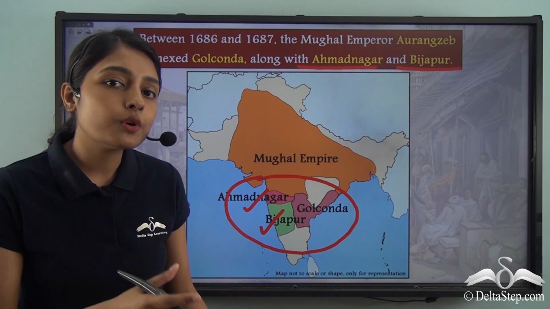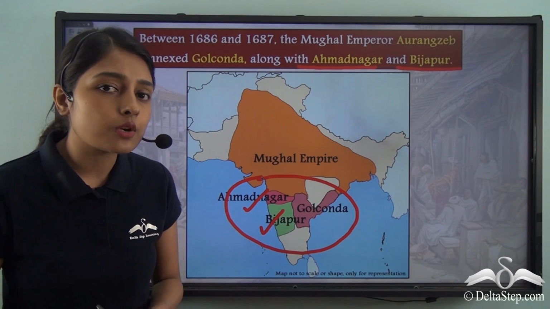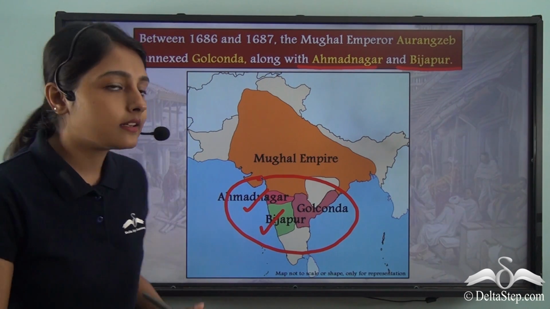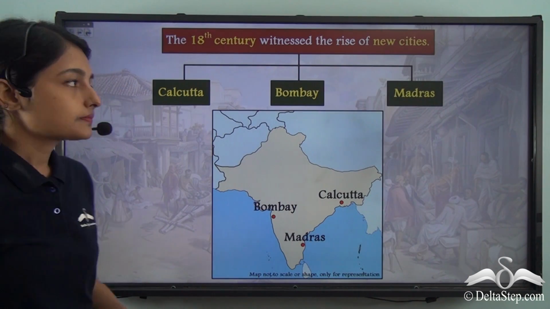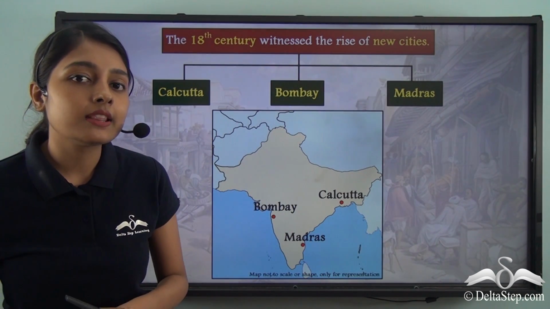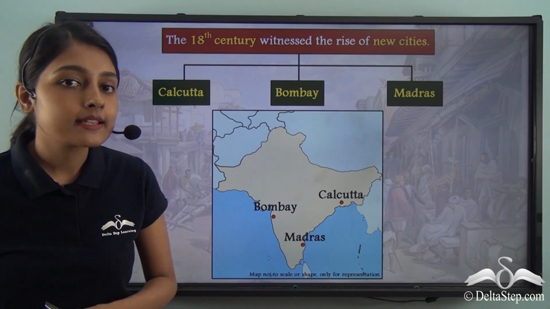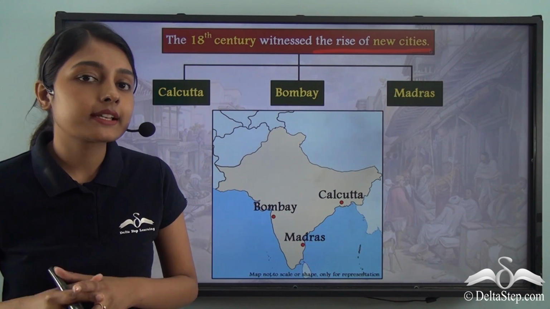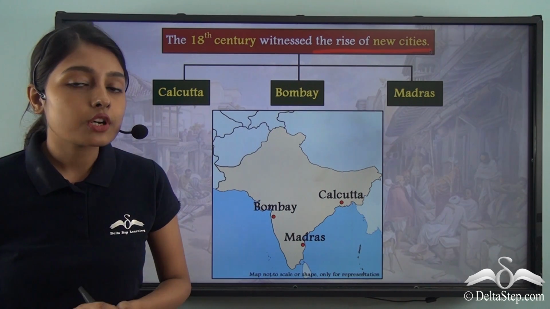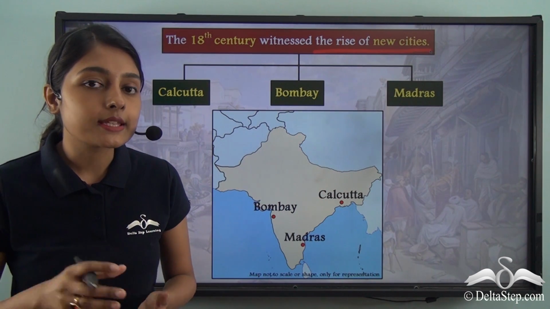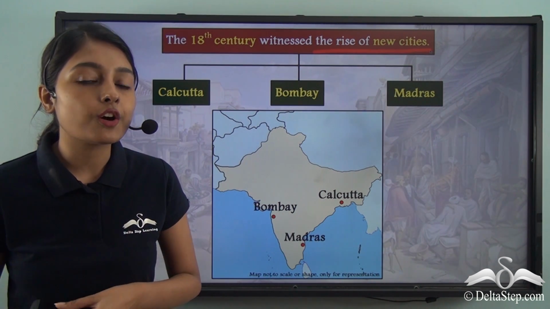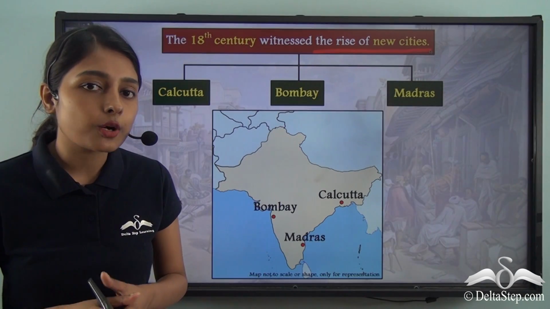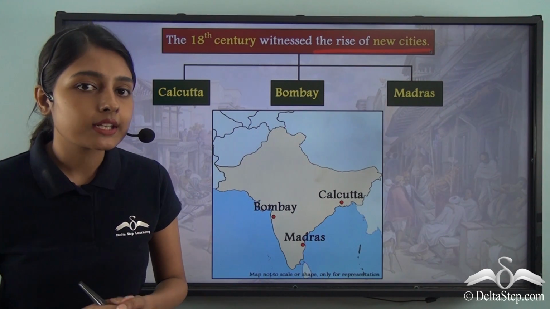Now let us find out more about how this major port town, this very important trading center in medieval India, met its decline. The point that we will now have to take into account is the rise of new cities. Now try to understand this very clearly. It's very simple. We have talked about how the Qutub Shahi rulers imposed royal monopolies on the sale of textiles and spices in Masulipatnam. Now after this, stiff competition happened among various trading communities.